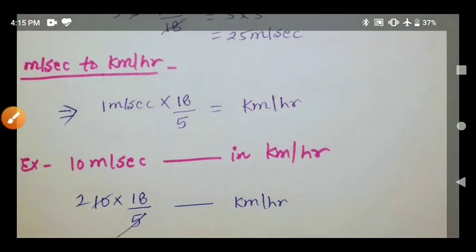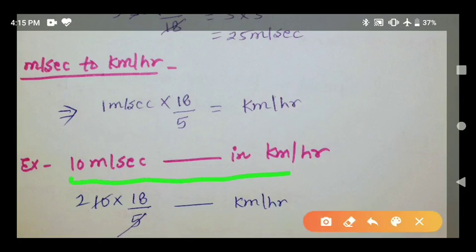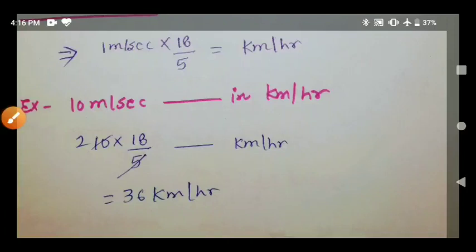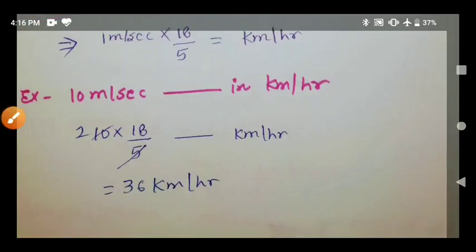Here we will take one example. Convert 10 meter per second in kilometer per hour. So, 10 into 18 by 5, 5 to the 10, 2, 2 18 is 36. 36 kilometer per hour will be the answer.